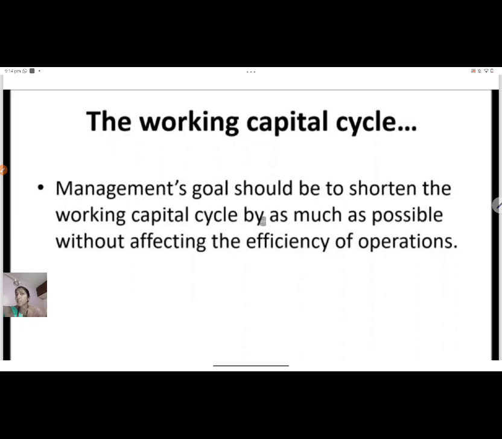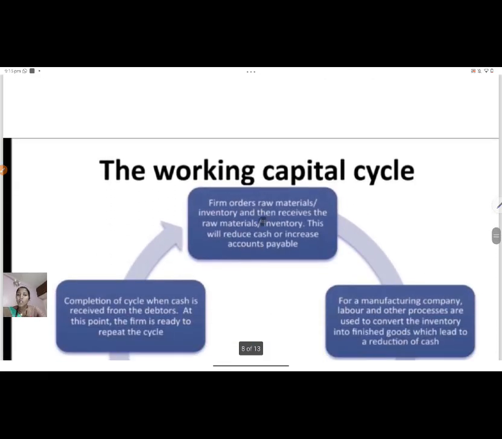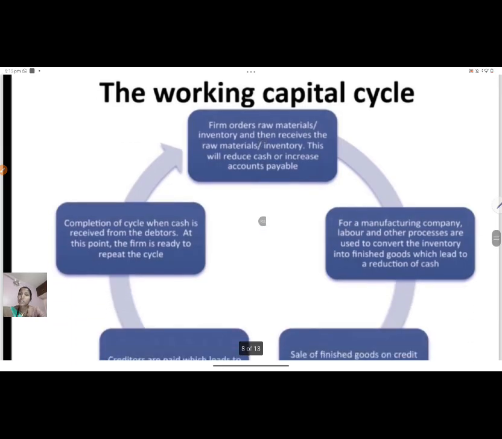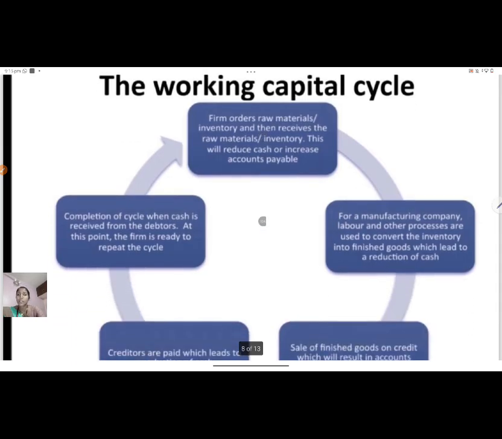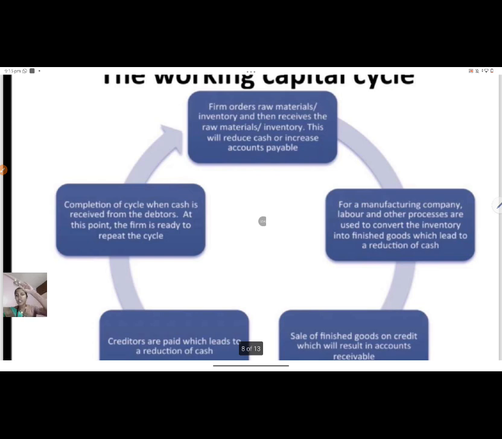We have two basic policies. One is estimation of the operating cycle, and the second is estimation of the working capital requirement in terms of amount. So first we will see how we are estimating the working capital cycle. Now, this is a very important concept, the working capital cycle, how we are estimating it. So when we see it, it starts as a cycle.